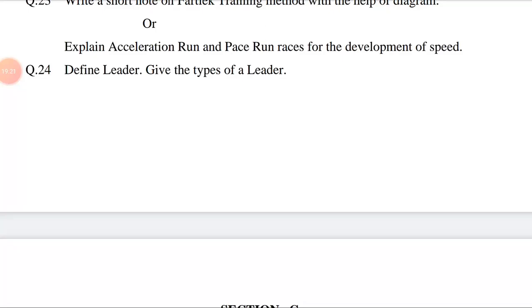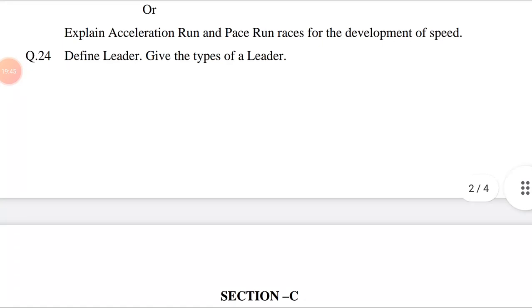Explain. This question is also related to chapter number 2, training methods. The answer may be: first of all, write a few lines about the acceleration run method. The acceleration run method is used for developing the speed-up zone in races. Acceleration methods develop the capacity to attain the maximum speed in minimum possible time. The athlete tries to attain top speed as fast as possible. After attaining the top speed, the athlete gradually slows down.